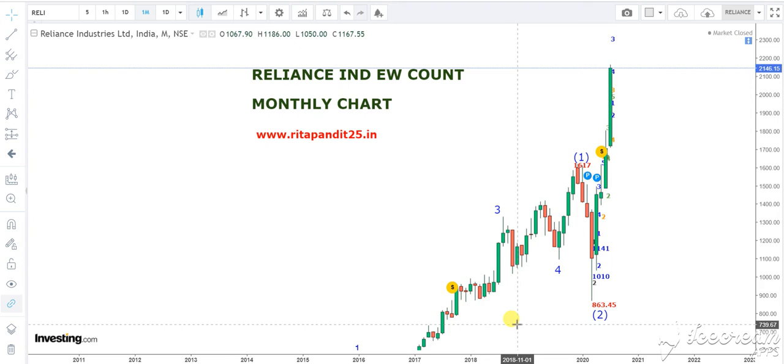Today we will discuss the Elliott wave analysis of Reliance Industries. Friends, in the last video I showed how to calculate the price target of any script, and in that I chose the Reliance Industries script and gave a target near 2500. So with the help of Elliott wave theory, let me see what the target of Reliance Industries will be. This was the monthly chart of the Nifty, Reliance Industries.